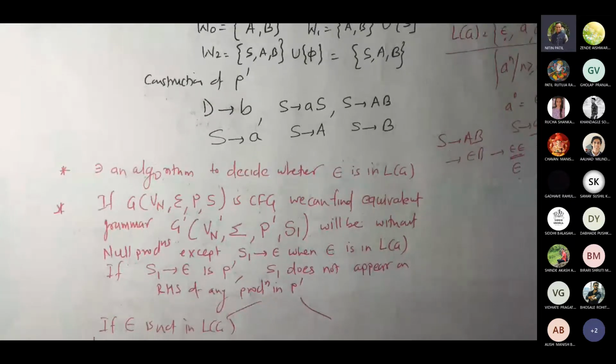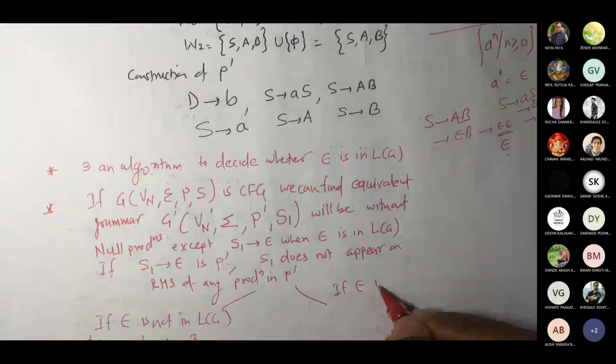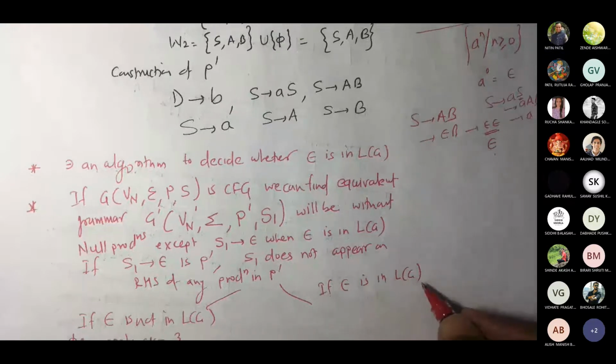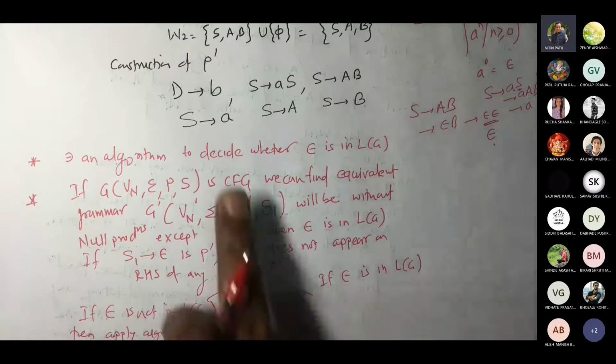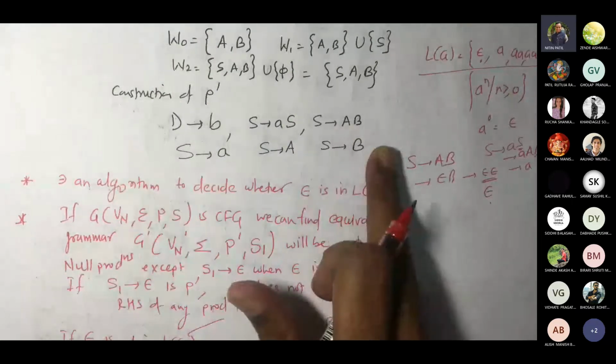That algorithm. If epsilon is part of LG, if epsilon is in LG, then apply the same algorithm first. Then you introduce that. So by applying the same theorem, we got this. Full stop.